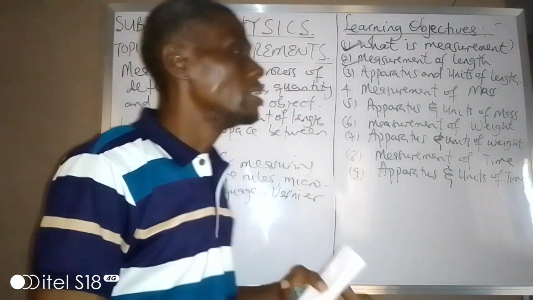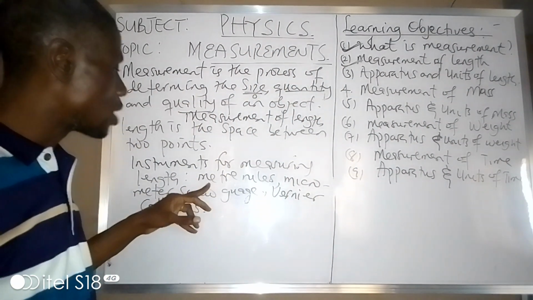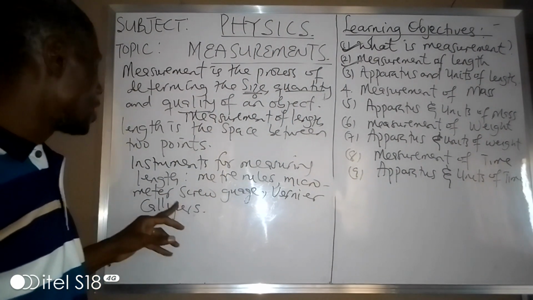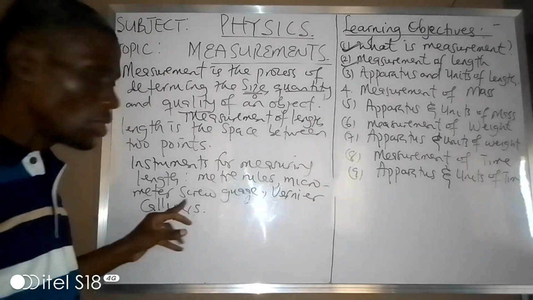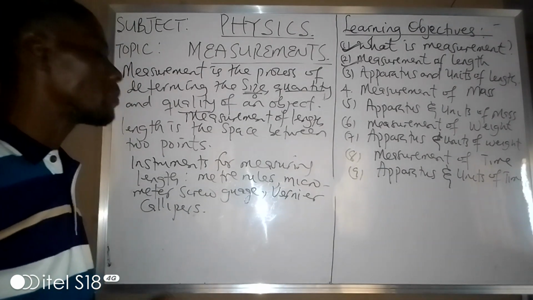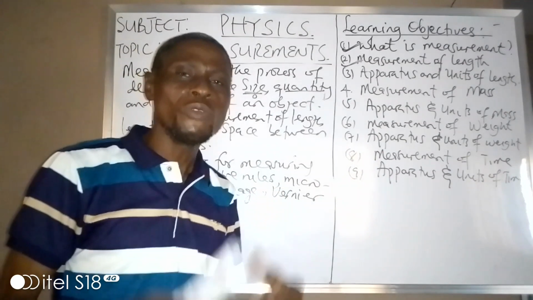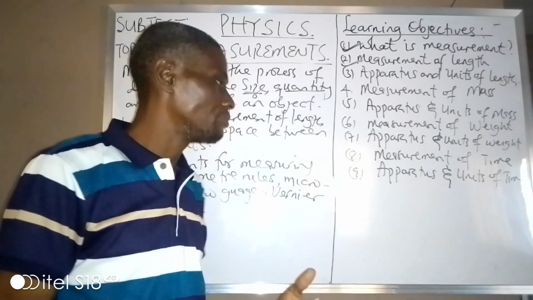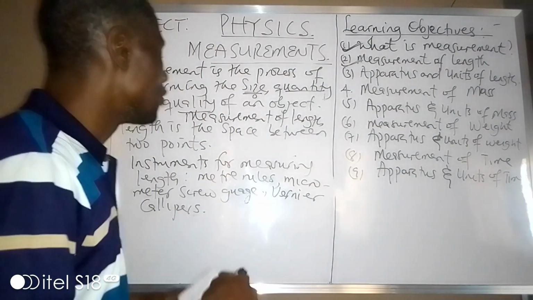So we can see that in the laboratory, you can use a meter rule to measure length. You can use a micrometer screw gauge to measure length. You can also use what's called a vernier caliper. These are some of the apparatus we normally use to measure length. Okay, and what are the units of length?